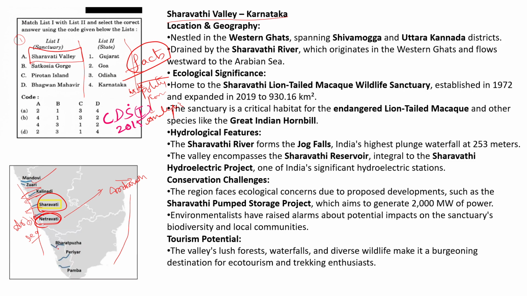Bharatpuzha River. Bharatpuzha River is the longest river in Kerala, and it is the longest west flowing river in Kerala. And the Periyar and Pamba rivers also flow in Kerala. These are also drained into the Arabian Sea.